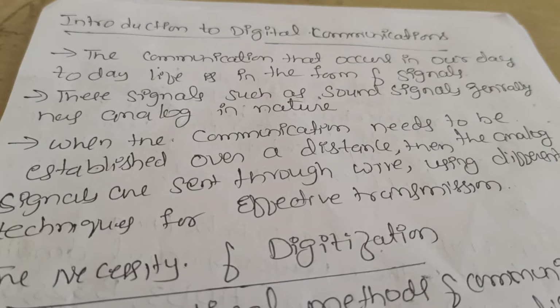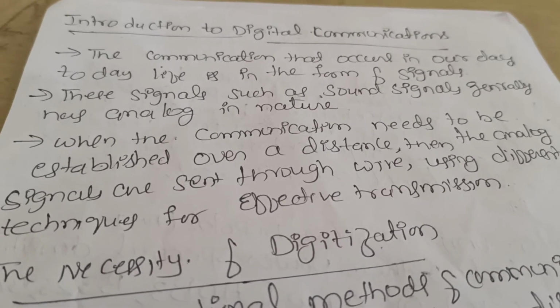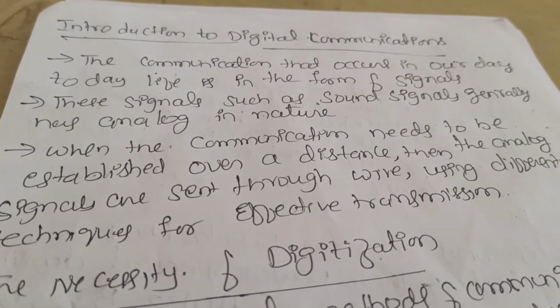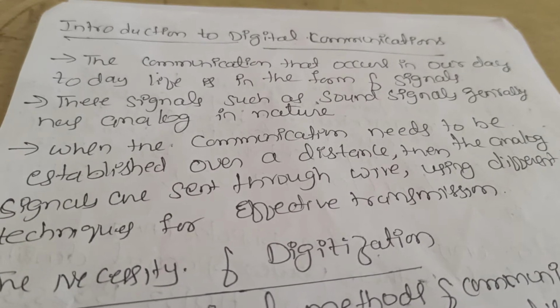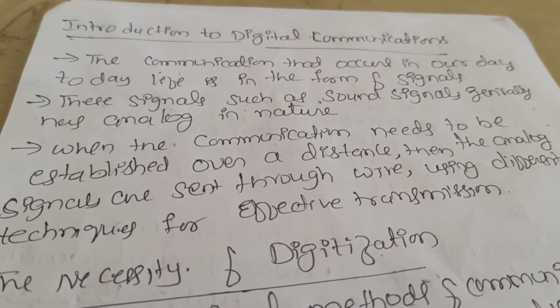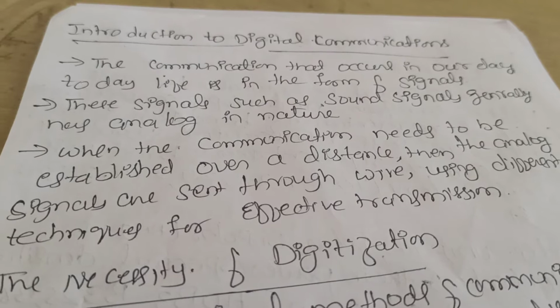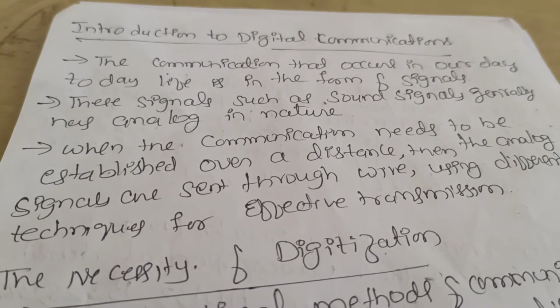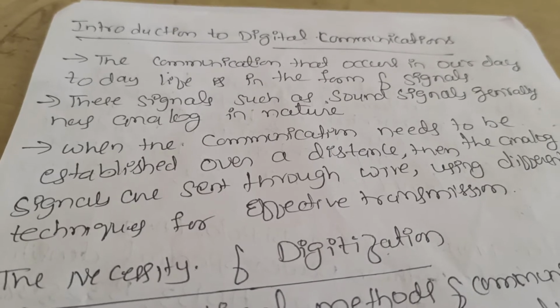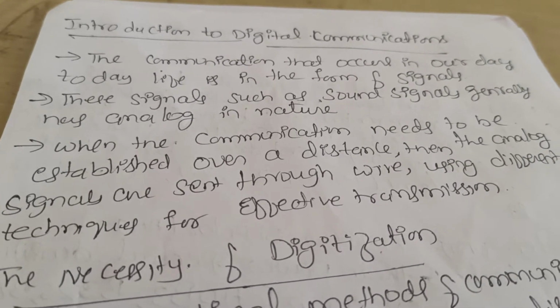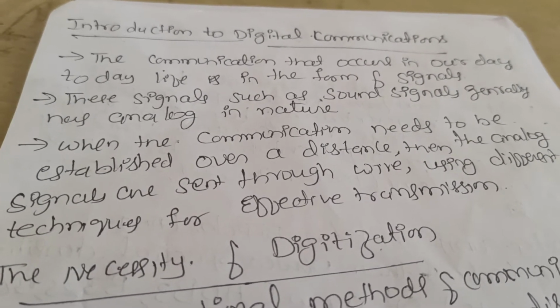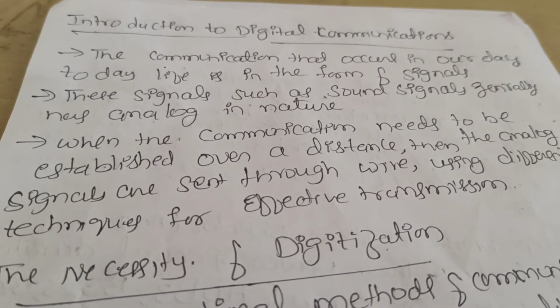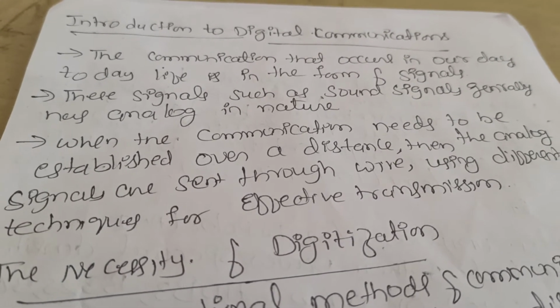The communication that occurs in our day-to-day life is in the form of signals. I already gave the example of the speech signal, and the electrocardiogram, that is ECG. Whenever the doctor puts wires on the chest and the hands of the patient, the heart rate signals are viewed in the form of signals. These signals, such as sound signals, are generally analog in nature.